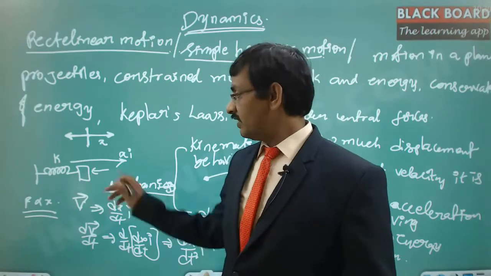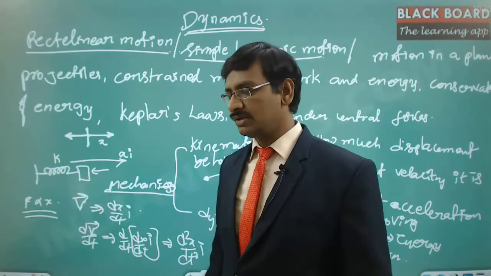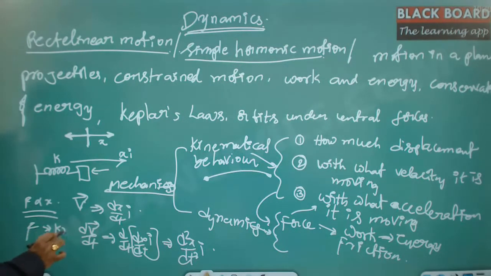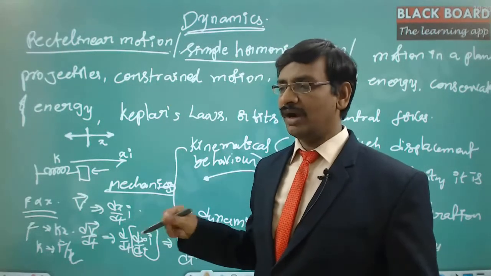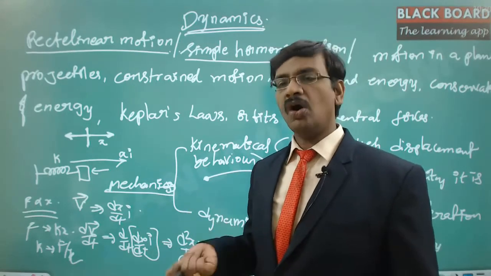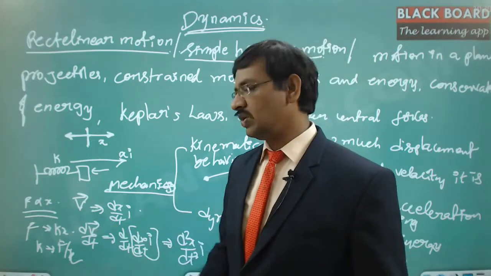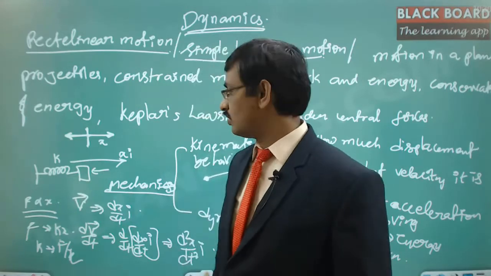Now here, if you notice, if you apply the force in this direction, x is going to be reduced. Here F is directly proportional to x. This can be replaced with F is equal to kx. This k is nothing but F by x, which is the spring constant. So F by x is force per unit length. If you wanted to compress a length of 1 meter, how much force you are applying is nothing but the force per unit length, which we call the spring constant. So F is equal to kx, where k is the spring constant.